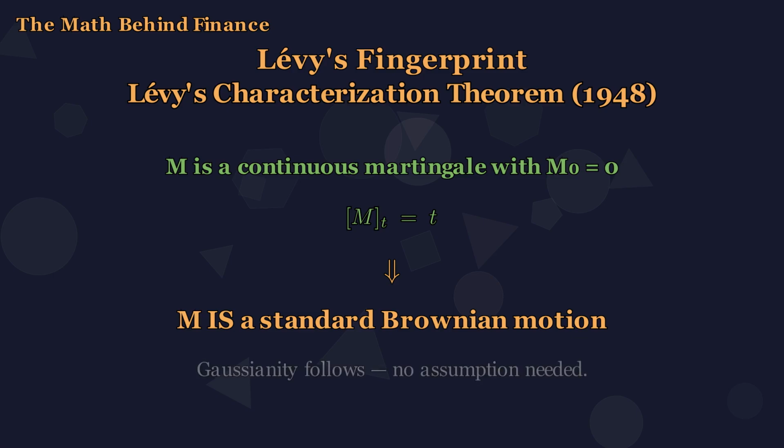This is the fingerprint, and continuity matters. A compensated Poisson process is also a martingale, but its jumps break the quadratic variation condition. Without continuity, the fingerprint does not match.